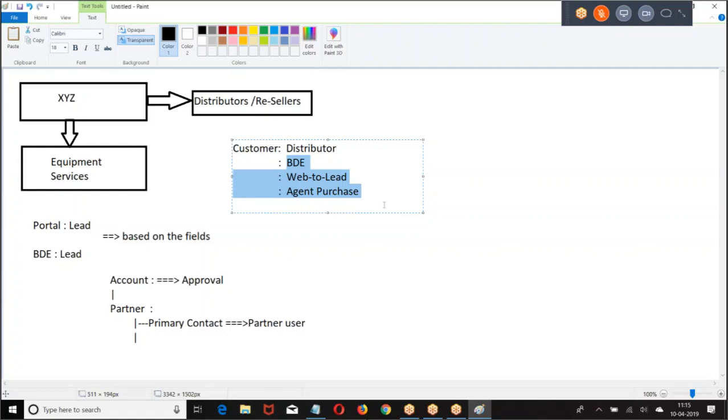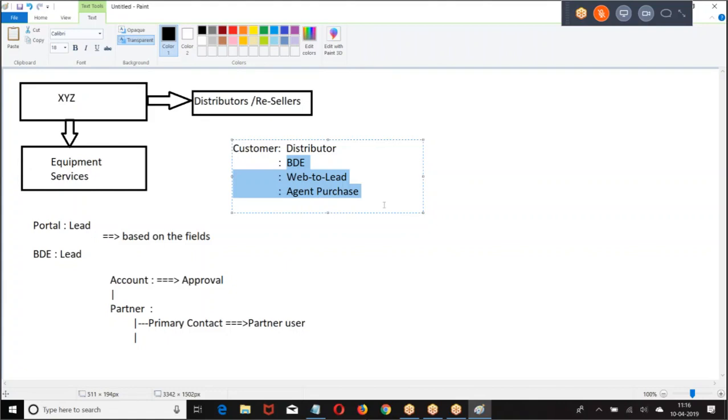Okay. But the question is, this is the customer directly trying to purchase a product. Generally what happens is, the distributor is going to place an order on behalf of Satish. You will not say Satish is placing an order. The distributor will place an order for the customer called Satish.